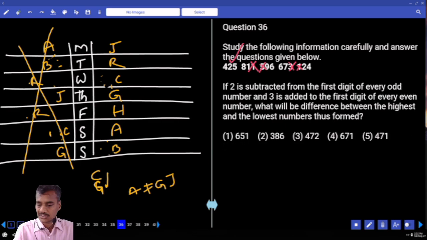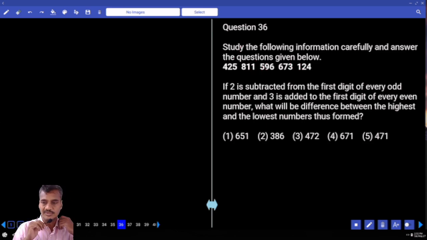Then that is saying, if 2 is subtracted from the first digit of every odd number and 3 is added to the first digit of every even number, then what will be the difference between the highest and the lowest numbers? Isn't it? Now 2 is subtracted from the first digit of every odd number. This is an odd number, 425. Now 2 is subtracted from the first digit, this will be 225.